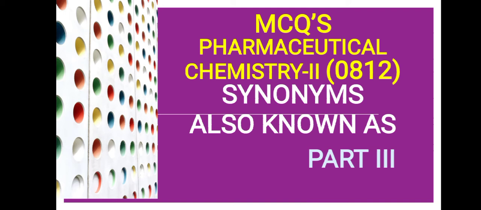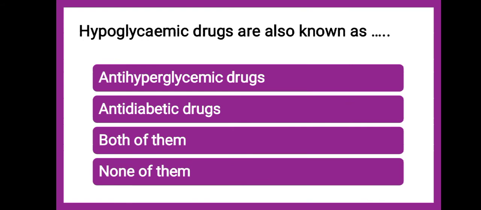So like that we are going to continue with a few of the MCQs in continuation with part 1 and part 2, and this is part 3. So the first question from part 3 is, hypoglycemic drugs are also known as dash. Whether they are known as anti-hyperglycemic drug, whether they are known as anti-diabetic drug, whether both of them or none of them. The correct answer is, it is both of them.